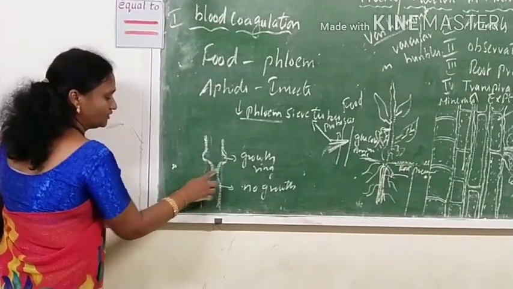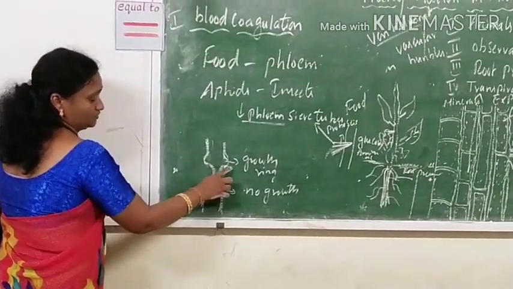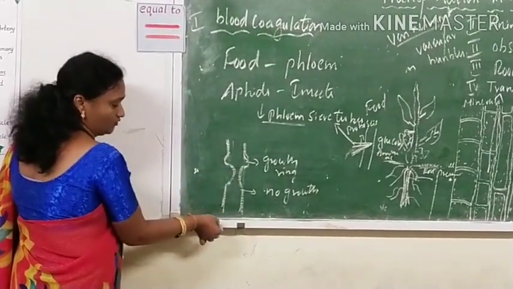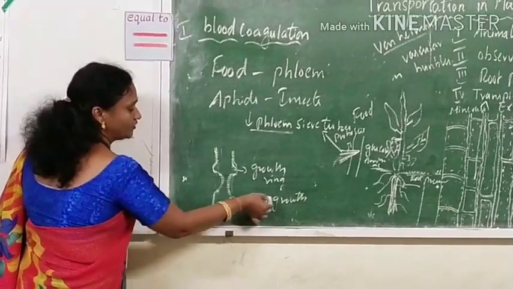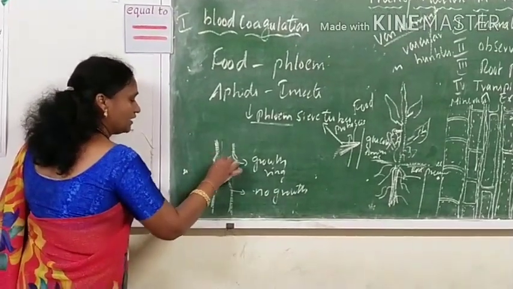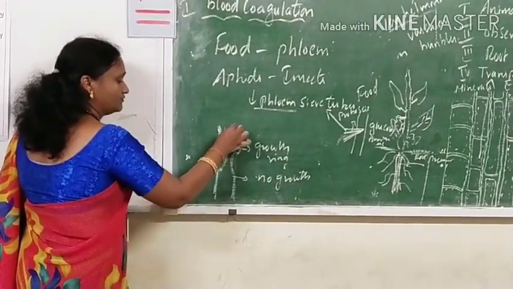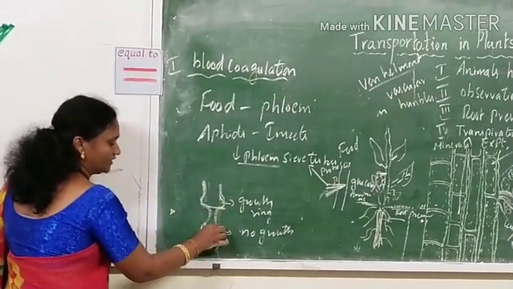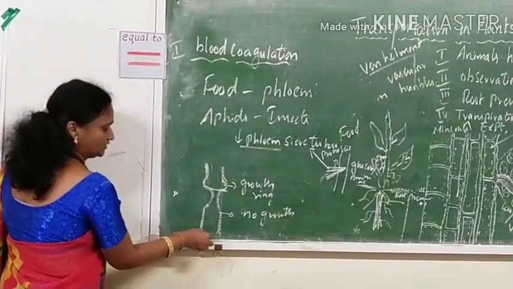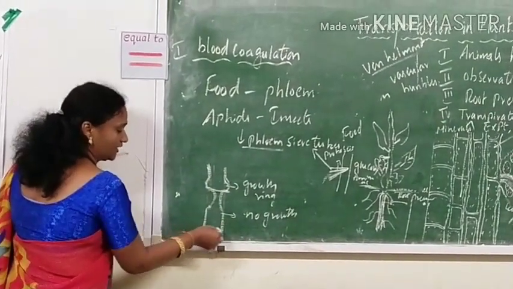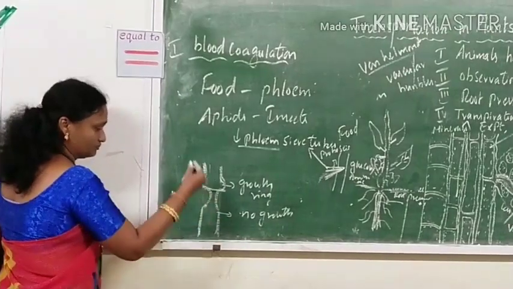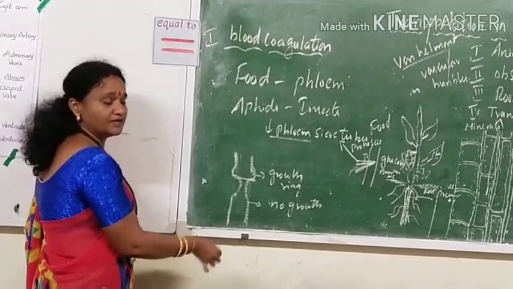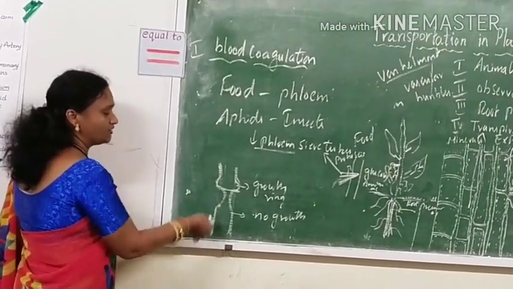From this it is clear that as you remove the phloem in the stem, it is not conducting the food downwards, and that's why we don't observe any growth. Growth is seen on the top because the phloem cells are present; it has conducted up to here itself. We removed the phloem here, so it does not conduct the food down, and that's why we didn't find any growth. If you leave the plant like that, the plant dies because the lower part won't get sufficient food.